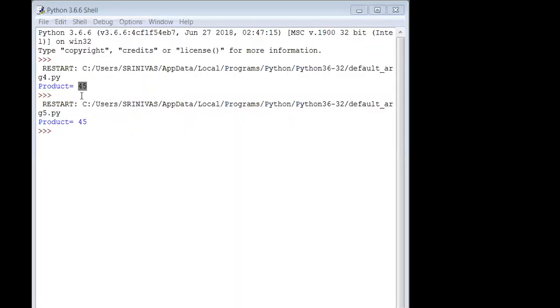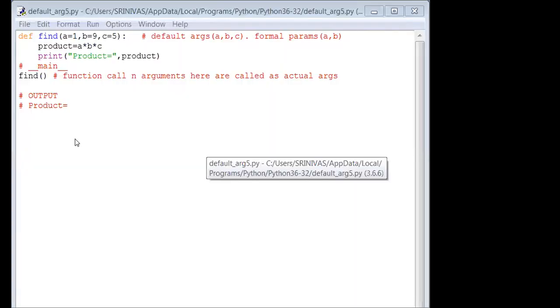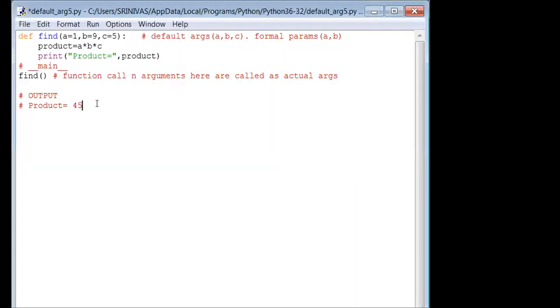Suspense. Same output. Yes, 45 again. Again 45. So what could have happened? You are able to see the output now? Yes, same output. So no problem.